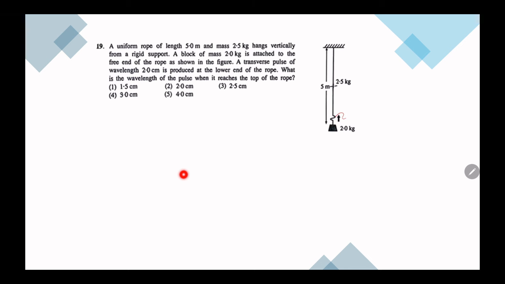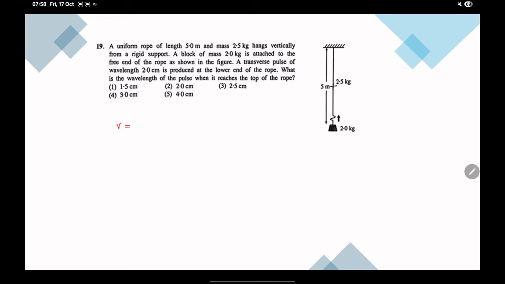Here they ask what is the wavelength at the top. Now we know that this is a transverse pulse. The equation for a transverse pulse is V is equal to root of T over M. Here they have mentioned it's a uniform rope, so M is going to be the same.